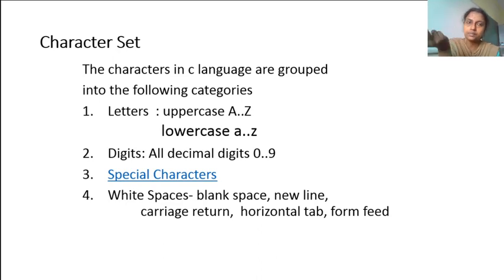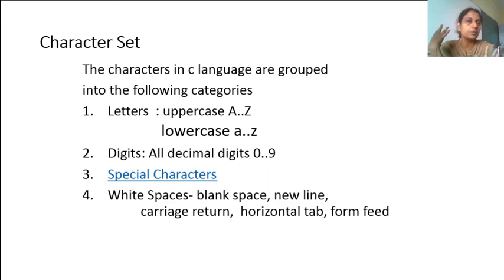Then digits. Digit means numbers, between 0 to 9. All the numbers are possible. Then we have special characters in C. What do we call a special character? The space symbol, comma, semicolon, colon, quotation mark, exclamation symbol. So many keys are available. Brackets, everything comes under special characters in C. Then white spaces mean the space bar, enter key, tab space. All these things I call white spaces.